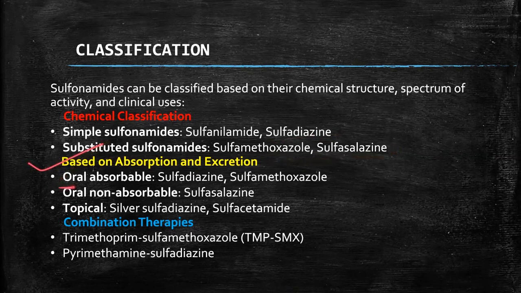On the basis of the absorption, oral absorbable sulfonamides are sulfadiazine and sulfamethoxazole. Oral non-absorbable, like sulfasalazine. Topical, you will see silver sulfadiazine and sulfacetamide. Combination therapy: we can use the sulfonamides along with other antibiotics like trimethoprim and sulfamethoxazole, here is a combination TMP-SMX, and pyrimethamine and sulfadiazine. So these are the classifications of the sulfonamides.